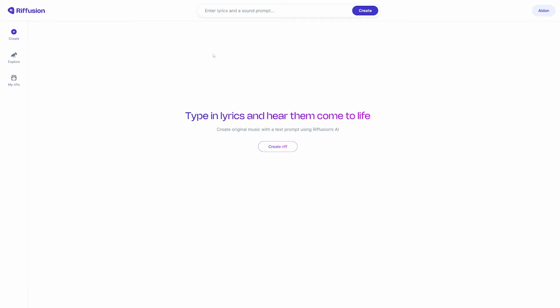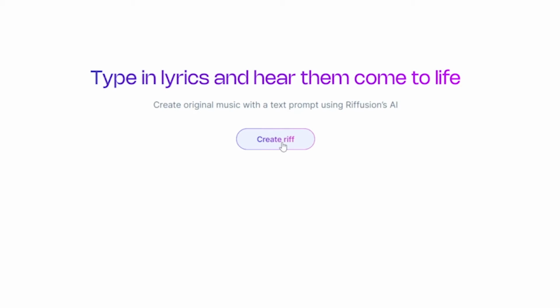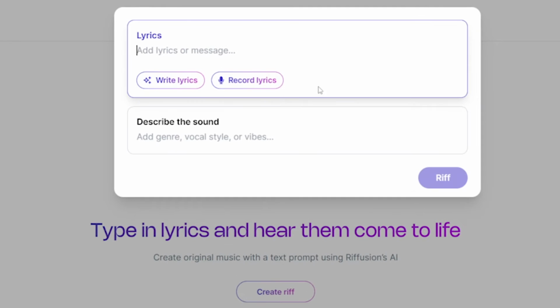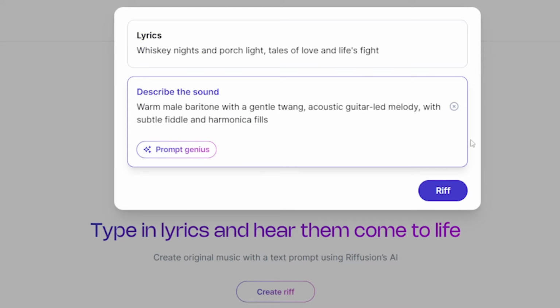Now the first website here is called Riffusion. You do need to make an account, but you can just sign in with your Google account. And once you've done that, you're going to be presented with this screen. Let's just go ahead and hit create riff. Then you'll see it pops up with this little box where it asks you for lyrics and for you to describe the sound. Now I had ChatGPT generate me some lyrics and some descriptions of the sound.